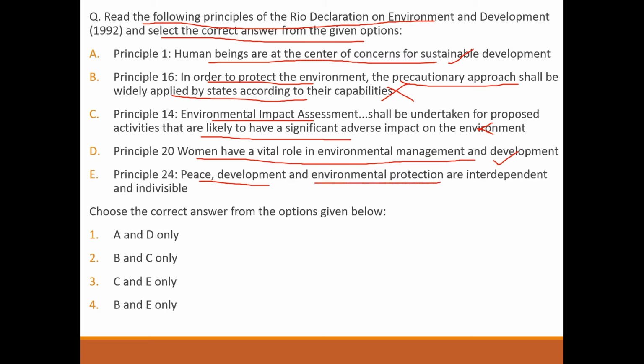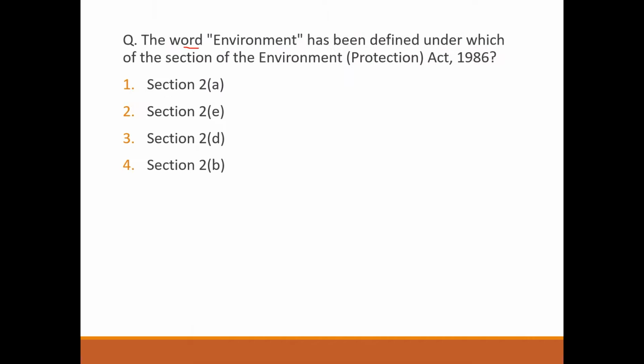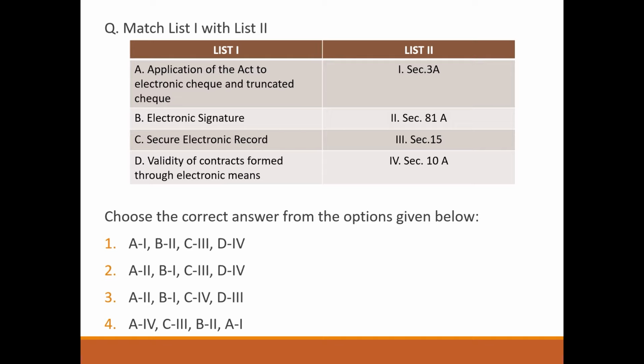Next question. The word environment has been defined under which section of the Environment Protection Act 1986? Option 1, Section 2A. Next question. Match the following. Application of the Act to electronic check and truncated check, Section 81A. Electronic signature, Section 3A. Secure electronic record, Section 15. Validity of contract formed through electronic means, Section 10A. So answer will be option number 2.